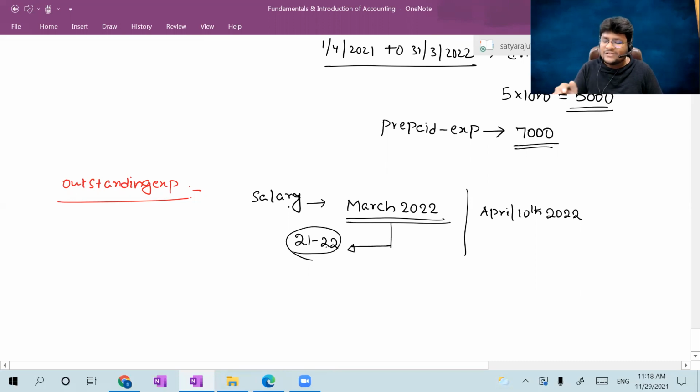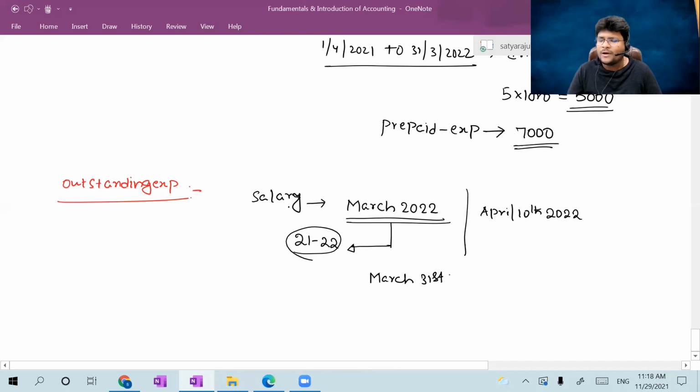When a transaction occurred in that particular year, it should be considered in the books of accounts. Am I right? But can you tell me, as on March 31st, was salary occurred or not?